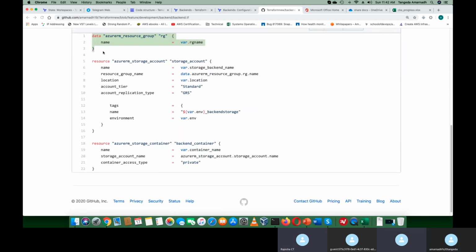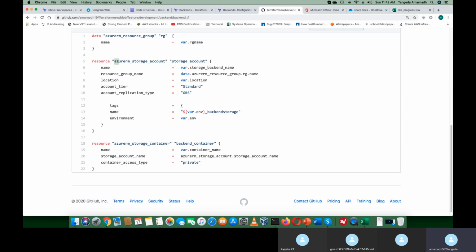Yeah, in AWS or Azure or even VMware, wherever you want to use Terraform to extract or get the existing resources, we use a data resource. So this is how we can fetch the existing resource. Okay, and next, the resource azure storage account.